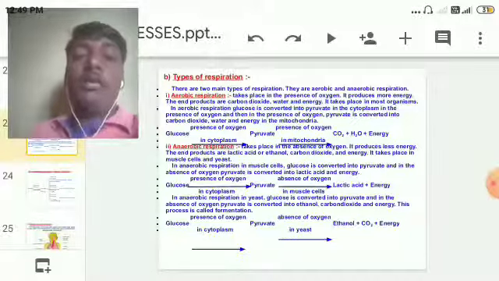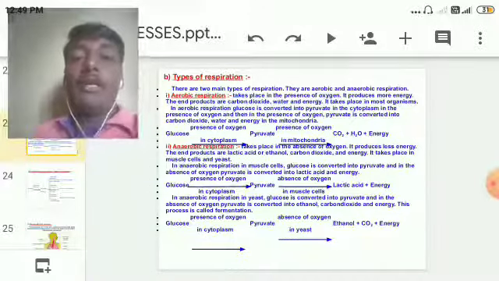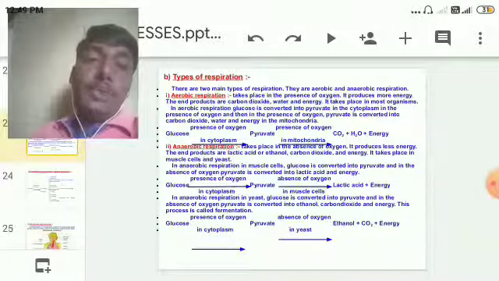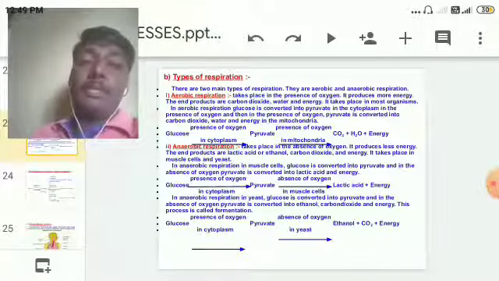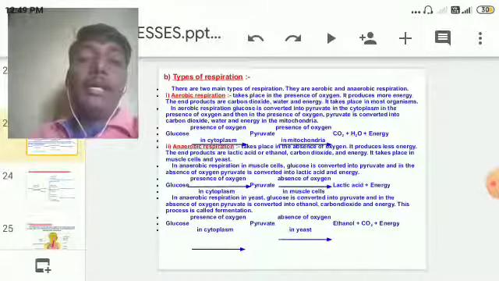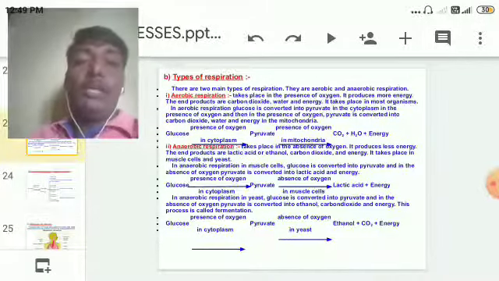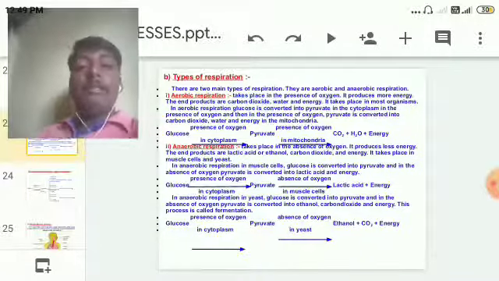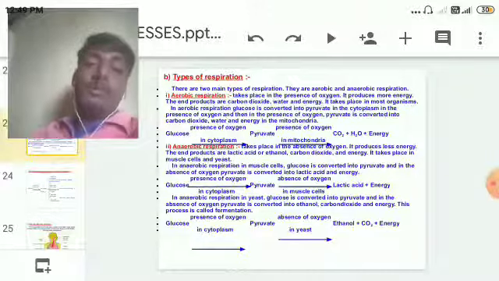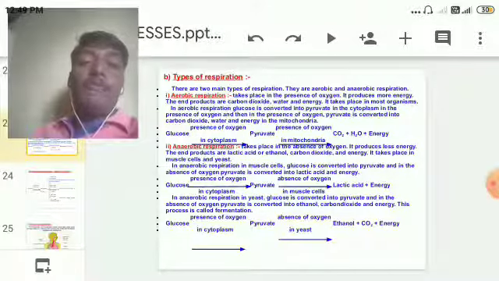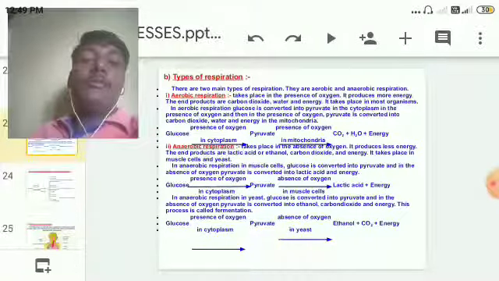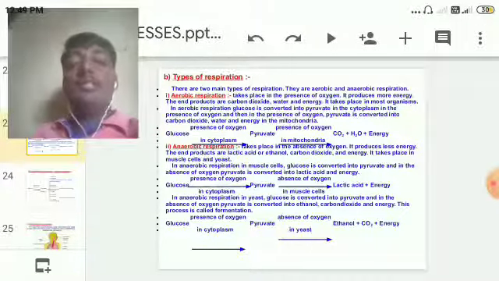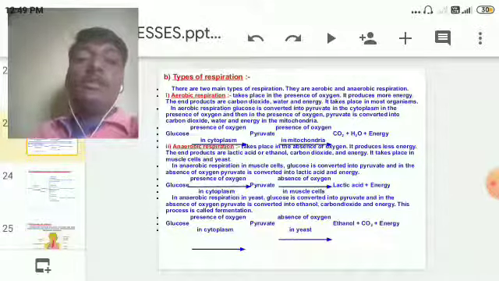Due to the absence of oxygen, glucose is first converted into pyruvate, and pyruvate is converted into lactic acid, yielding some amount of energy. Lactic acid may be formed, or ethanol may be formed with carbon dioxide. This is the formation of energy in anaerobic respiration.